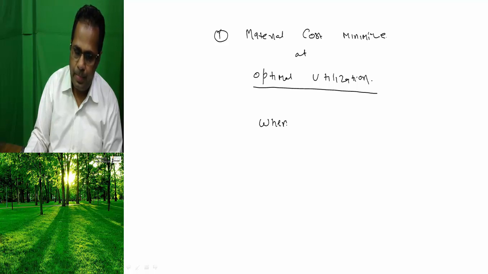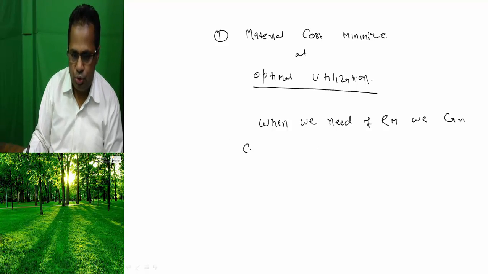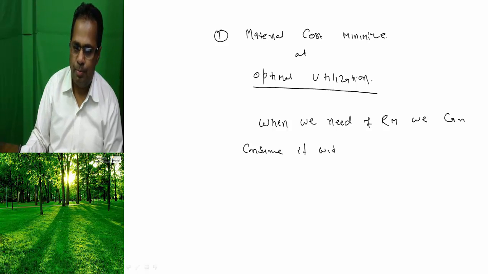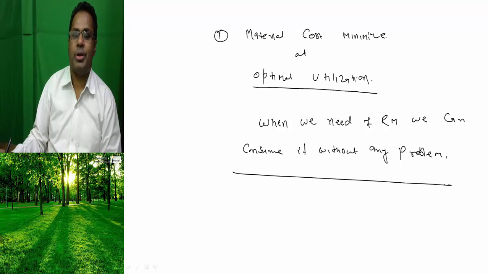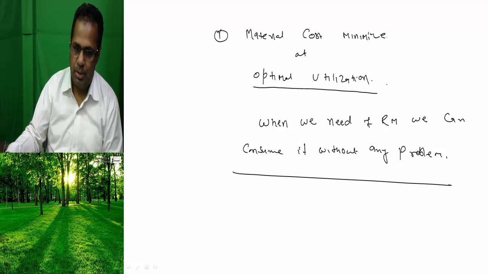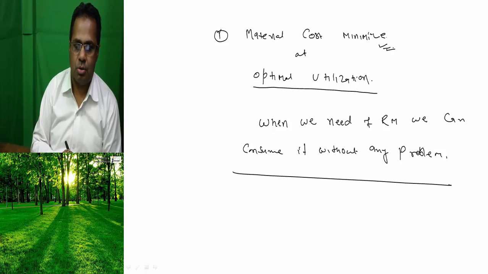when we need the raw material, we can consume it without any problem. That is the optimal utilization problem, without any problem. When you need the raw material we can use it without any problem, and we have to minimize the cost.